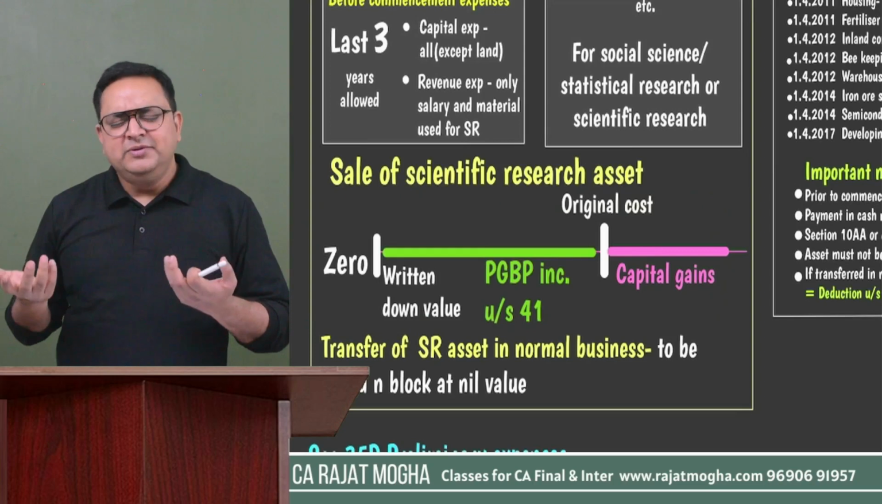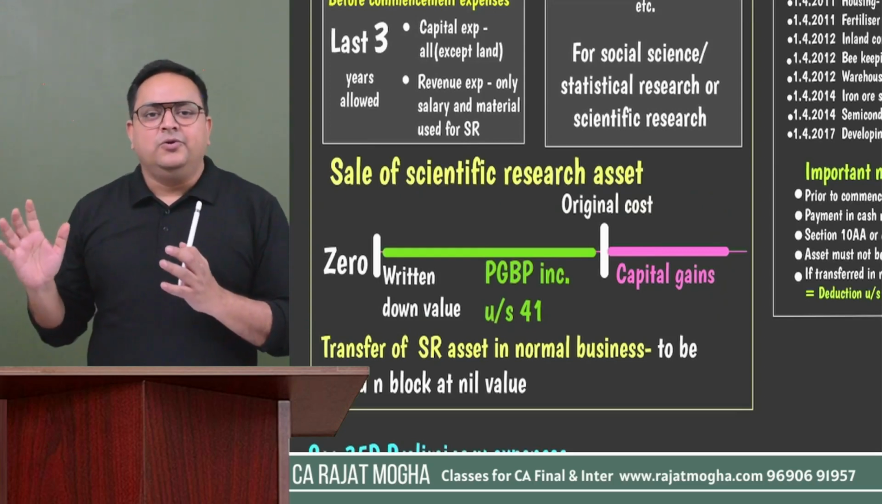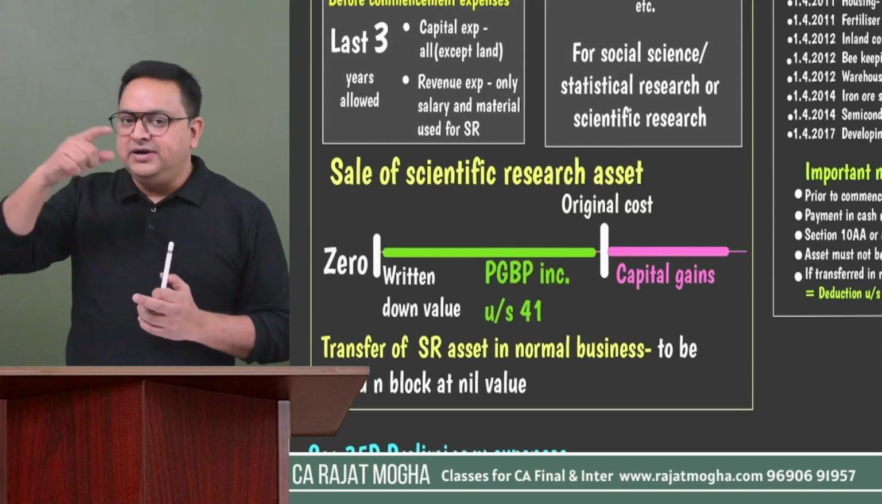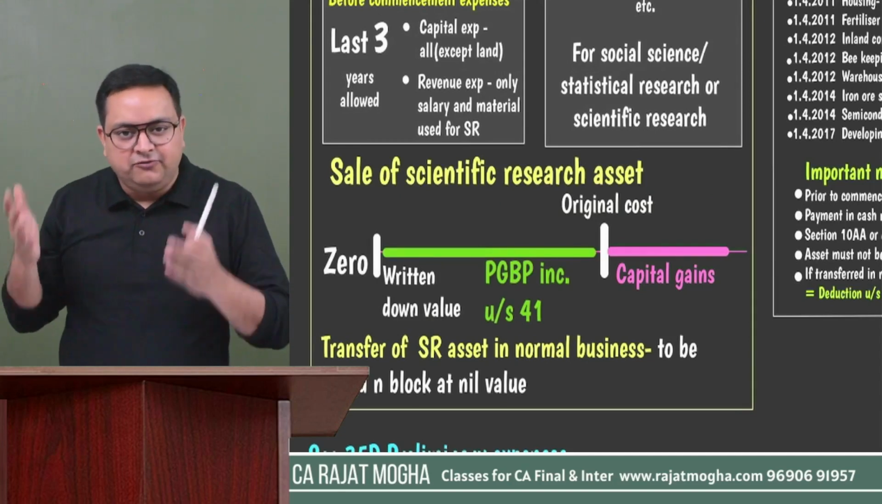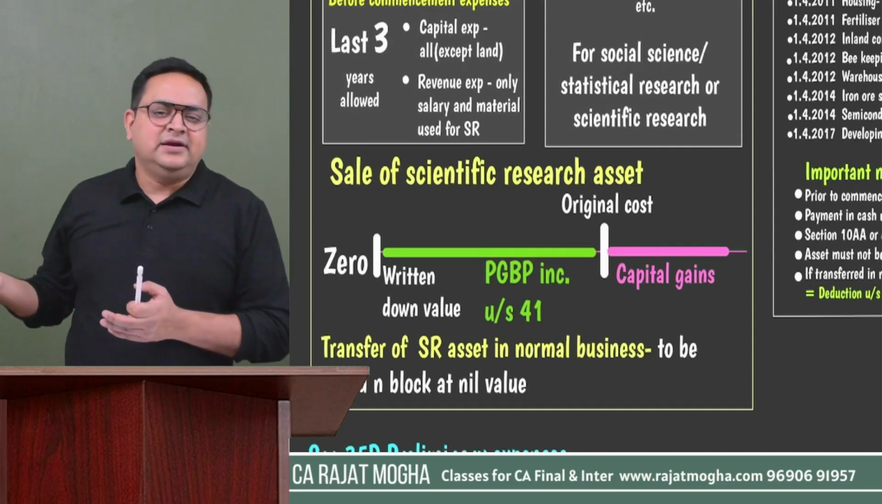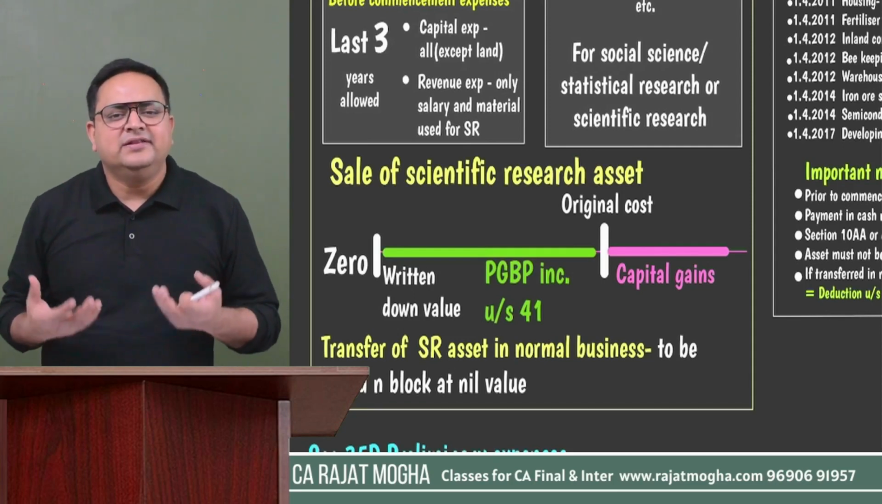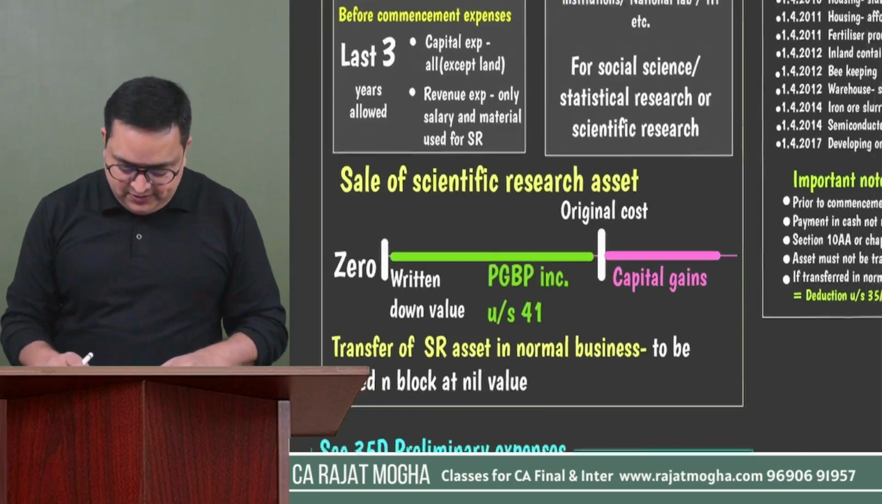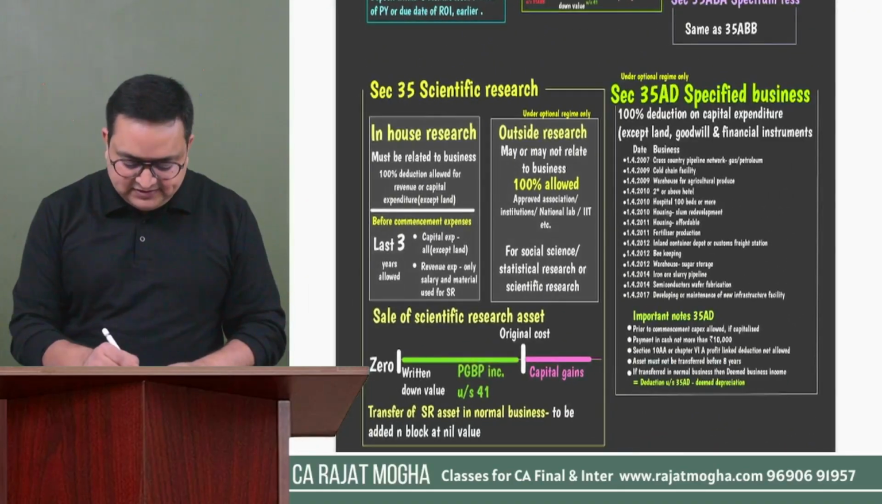And you'll be charging depreciation on the block, right? And second thing, whenever you sell that asset, once you have brought it into your normal business, it will form part of your block. So it will be treated in the same manner as if a part of the block is getting sold, right? Okay. This was section 35.